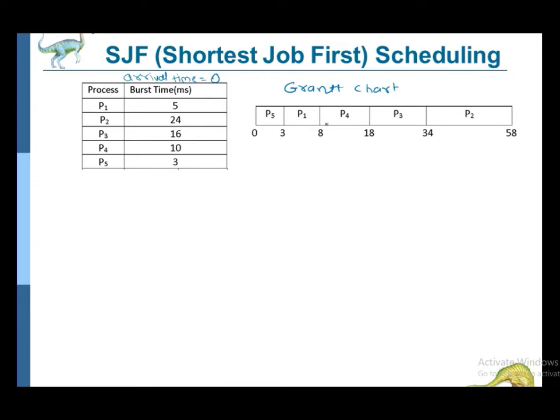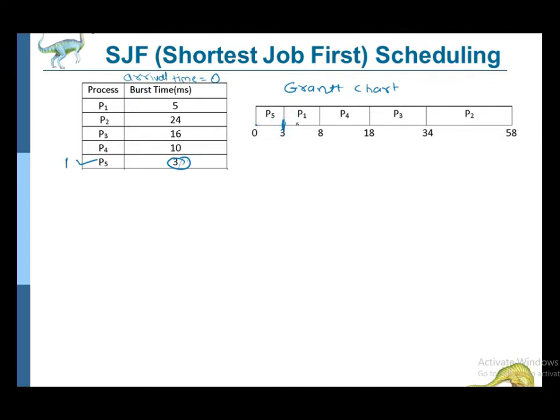Okay, so first from the 5 processes we will choose the process which requires the smallest burst time. So which is the process which requires the smallest burst time? That is P5. It requires only 3 milliseconds, smallest among all. So we'll choose P5 first to execute. Okay, so we'll start executing it. From 0 to 3, as it requires only 3 milliseconds, it will complete here.